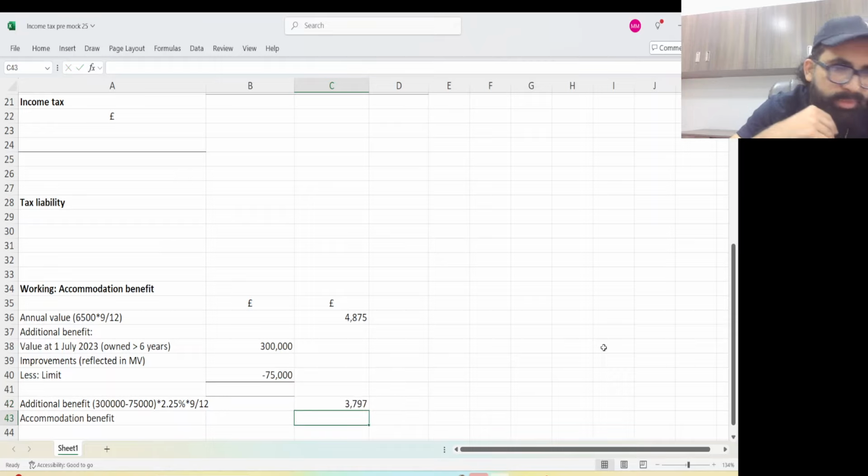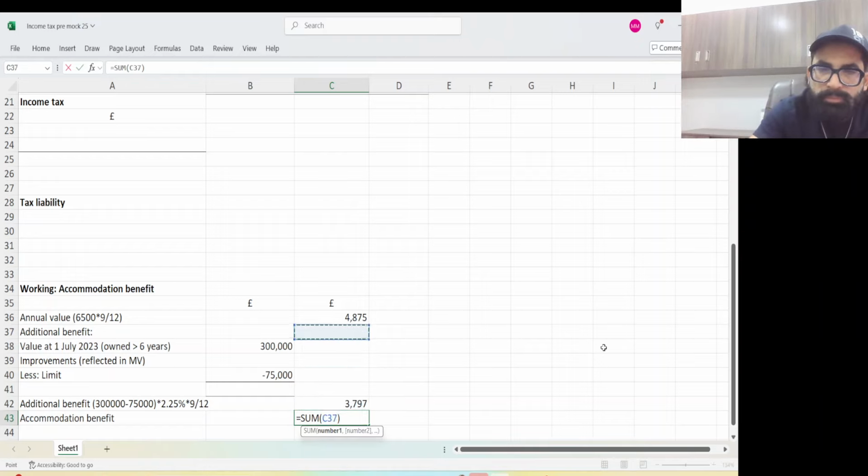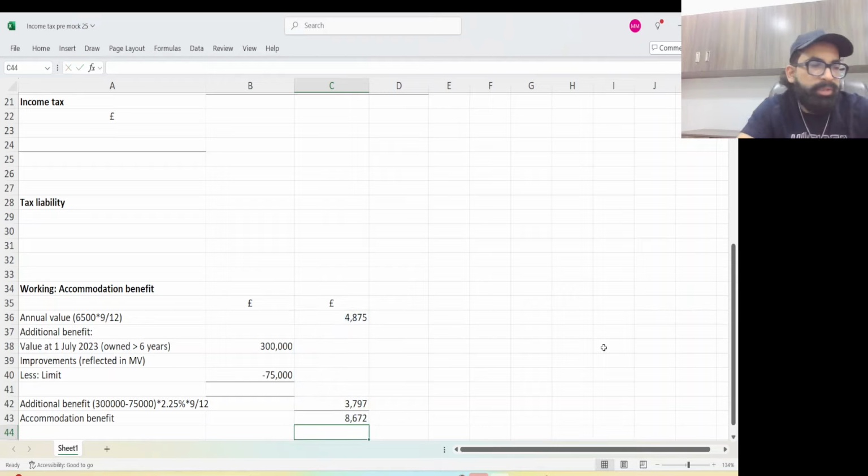So 3797. So let's add the accommodation benefit, both benefits, and yes, we did 9 upon 12 for both. It's going to be 8672. Okay, 8672.